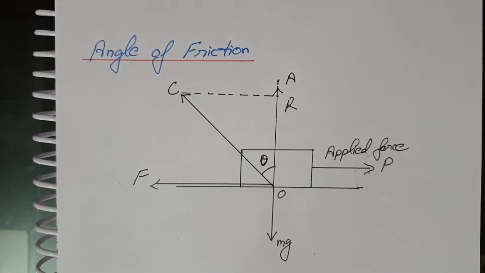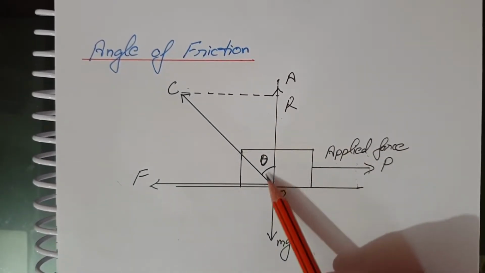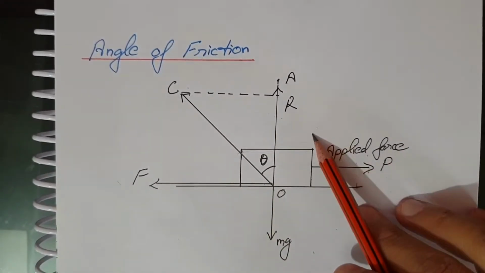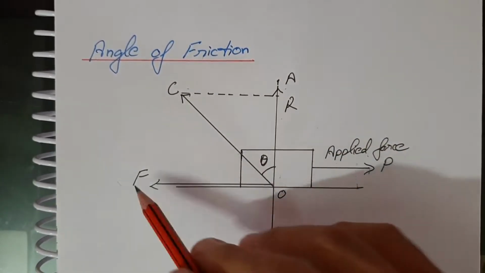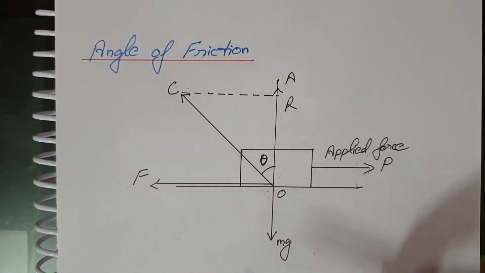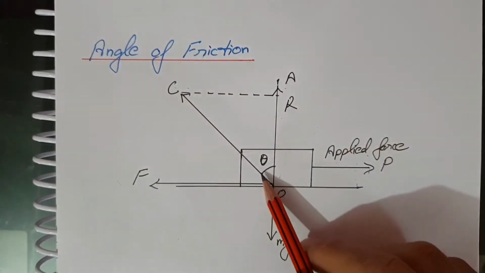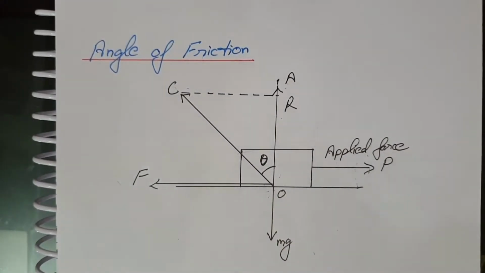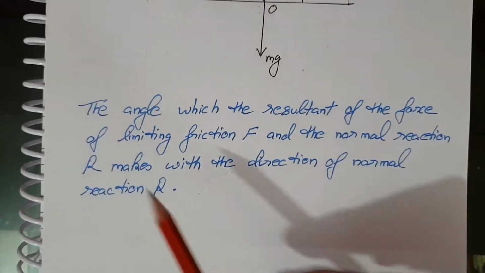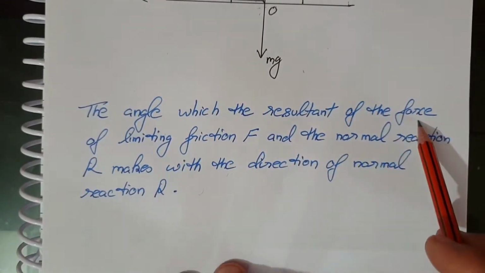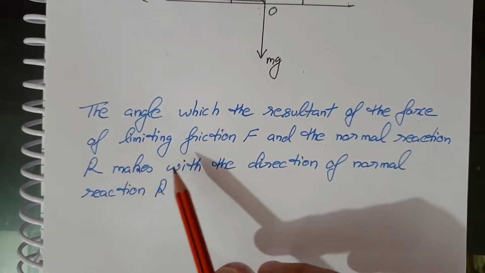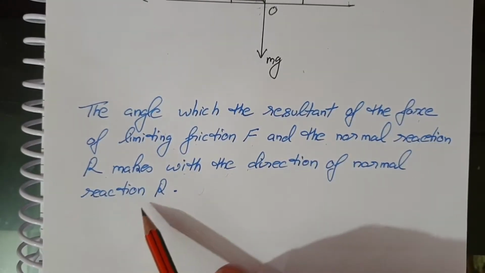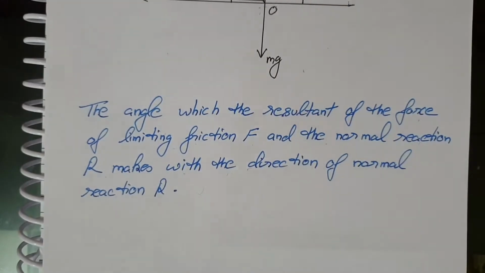The angle theta is known as the angle of friction. This is the angle between the normal reaction and the resultant of the frictional force and the normal reaction, that is OC. So the angle which the resultant of the force of limiting friction F and the normal reaction R makes with the direction of normal reaction R is known as theta.